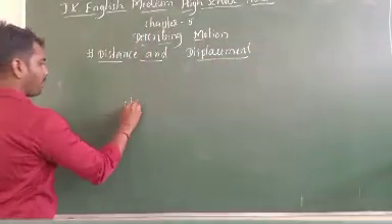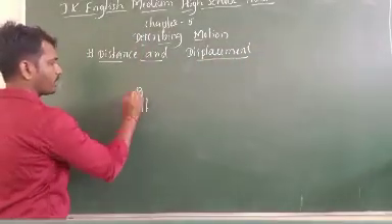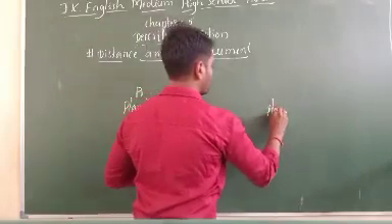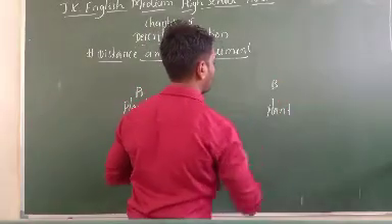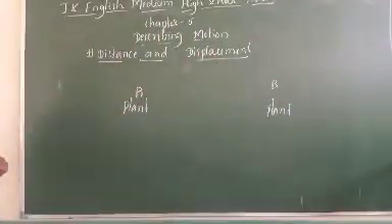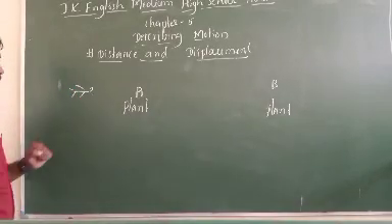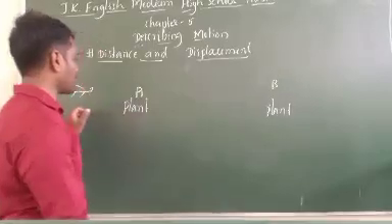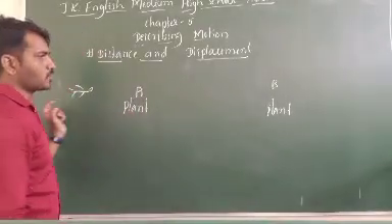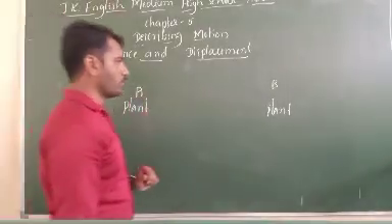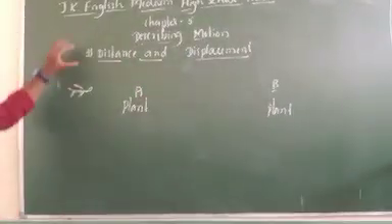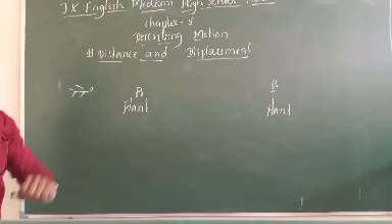Here is plant A and here the plant B. A honeybee is there. It first came near plant A and has to go to plant B. So what thing is called distance and what thing do we call displacement?